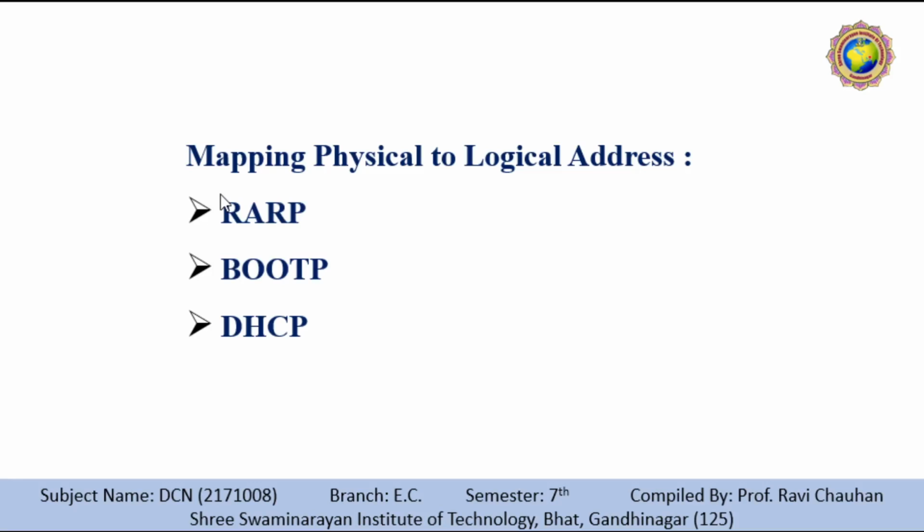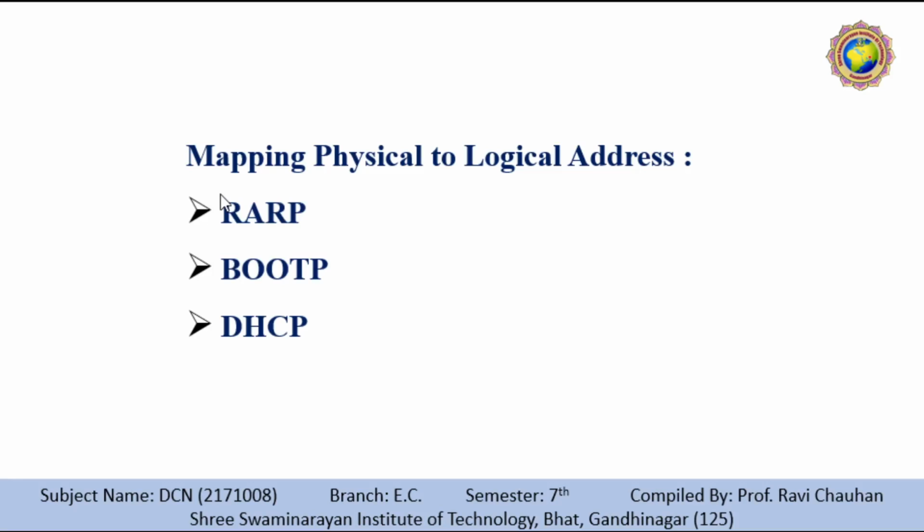There are occasions in which a host knows its physical address but needs to know its logical address. This may happen in two cases. First, a diskless station is just booted. The station can find its physical address by checking its interface, but it does not know its IP address.